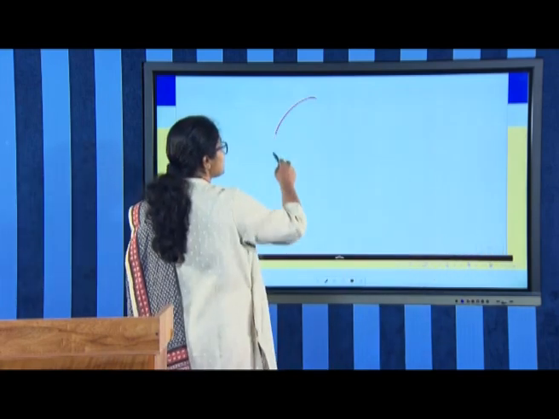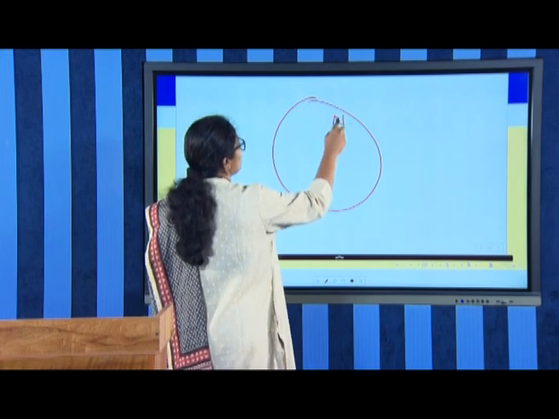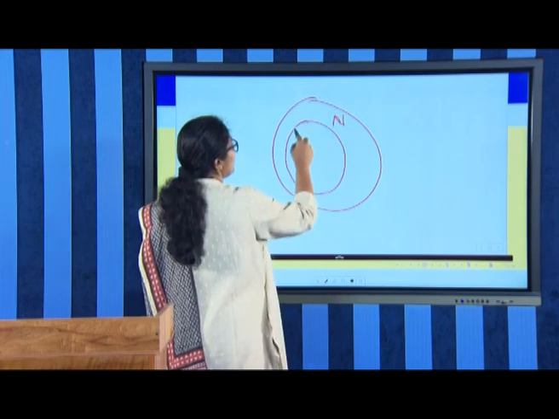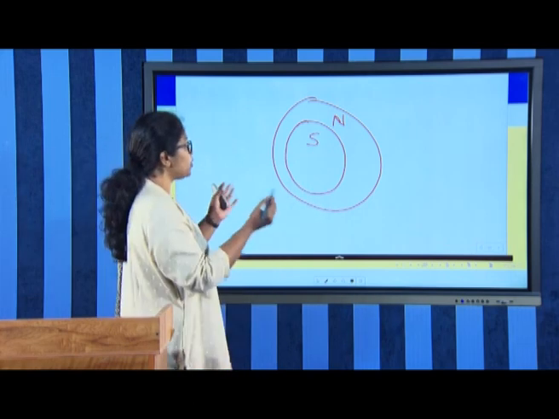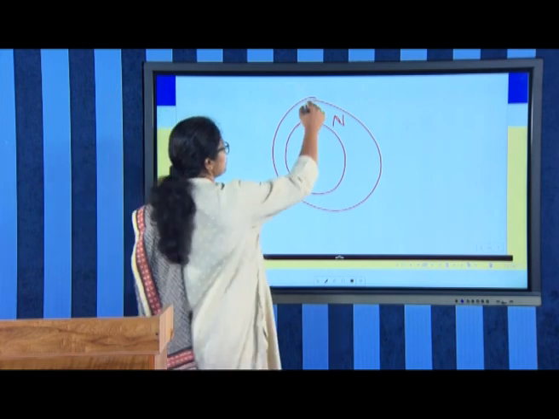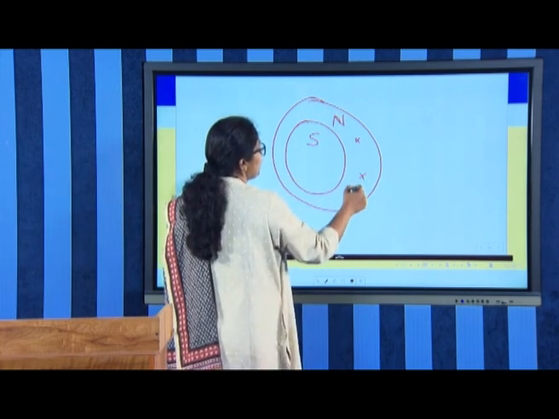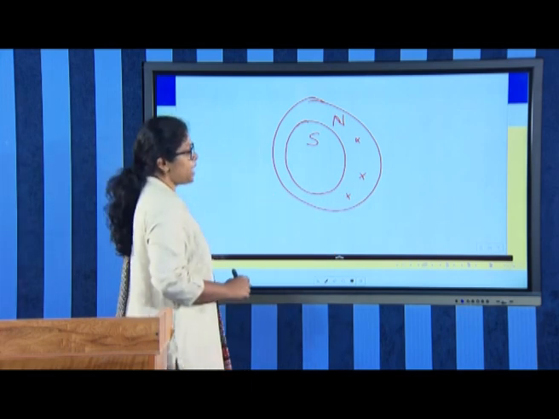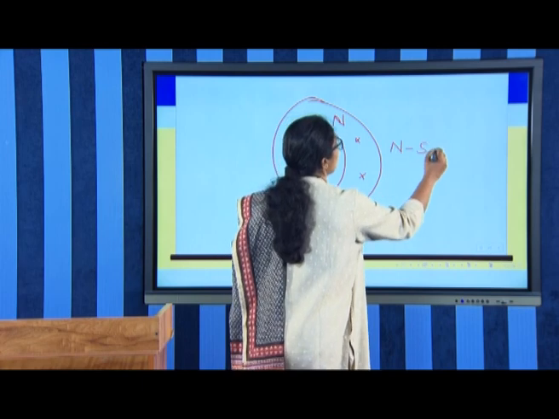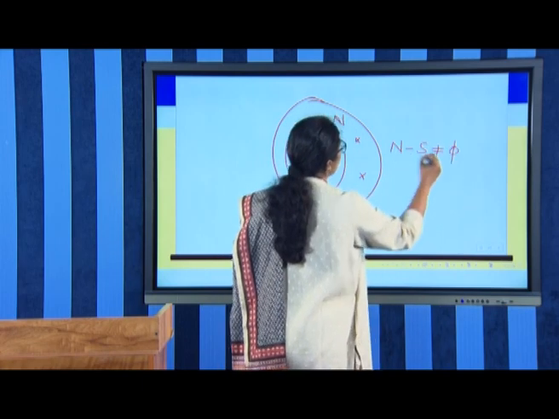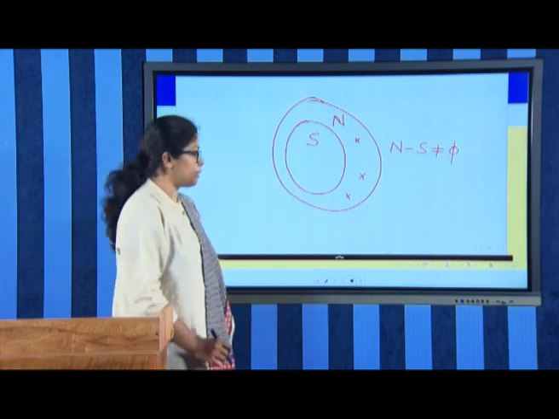The set S is a subset of n, this is your n, and you have taken S to be a proper subset of n, because S is not equal to n by our assumption, and therefore, there exist some elements which are here which are not in S, and therefore, n minus S is not equal to null set, but n minus S is a subset of the set of all natural numbers.